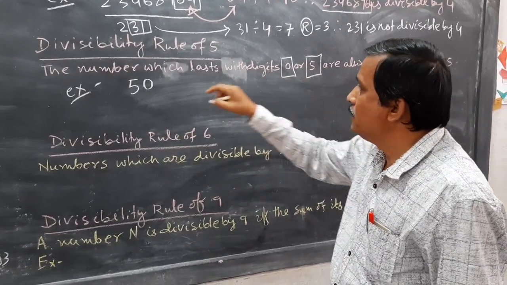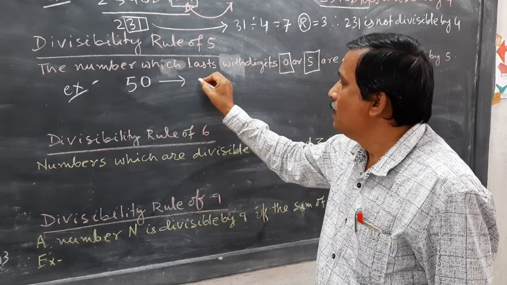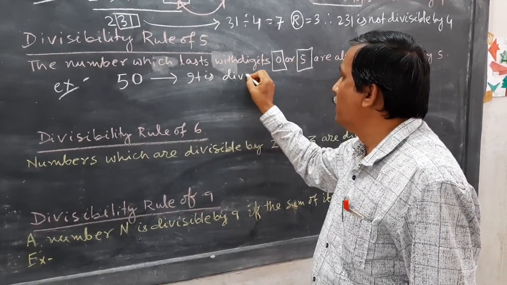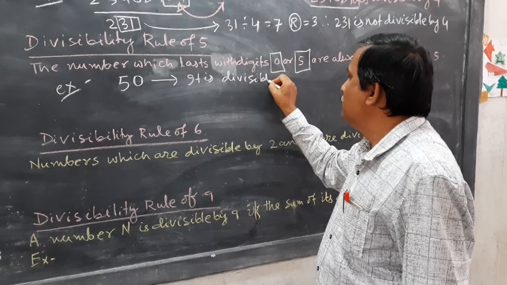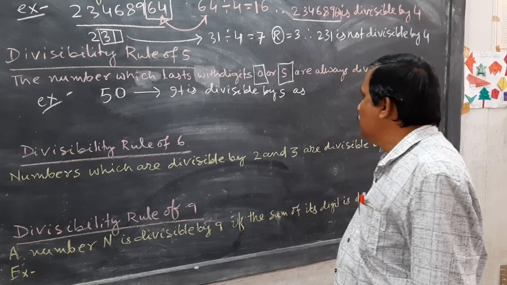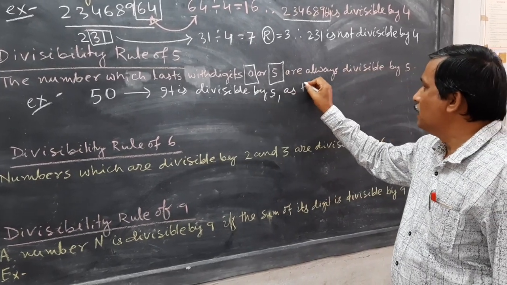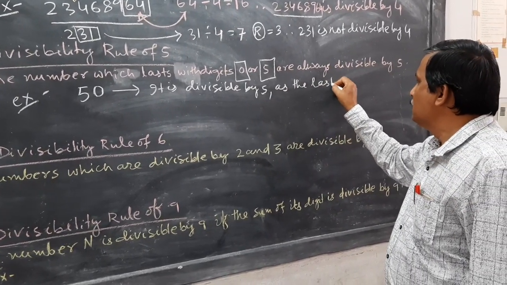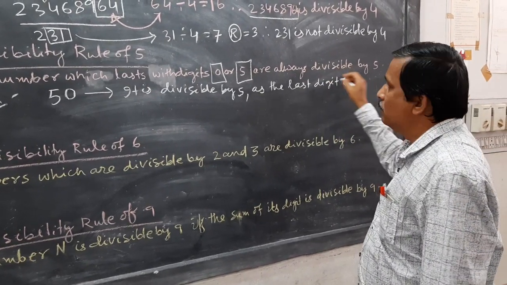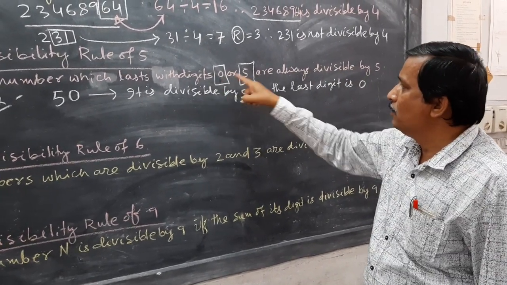You have to see the last digit. So 0. Therefore, it is divisible by 5. Why? As the last digit is 0, because our statement is telling that 0 or 5.